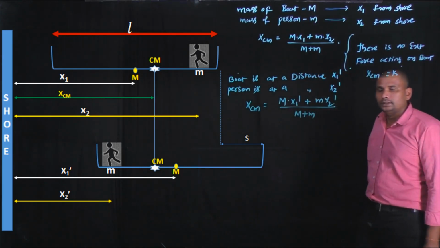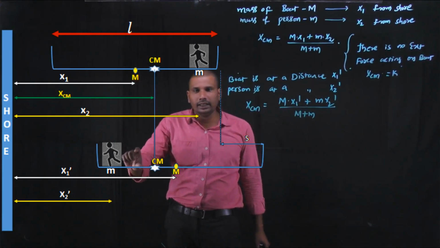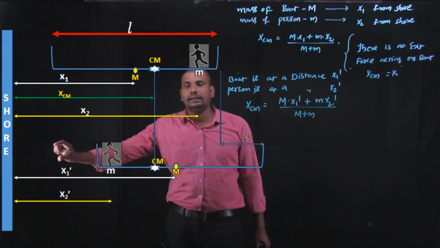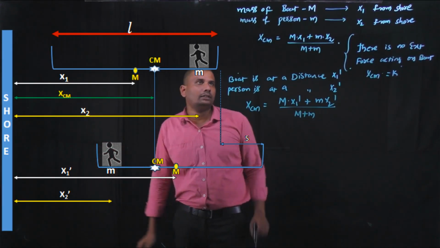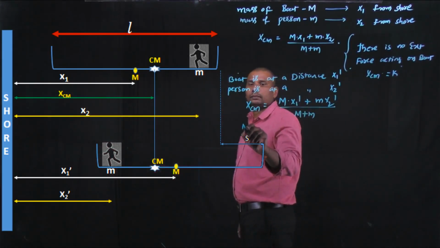Okay, the center of mass in the initial and final case is at the same distance from the shore. That's why by equating these two we got that